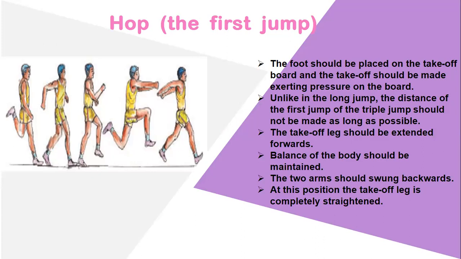Next they are telling, unlike in a long jump, and this point is important, the distance of the first jump of triple jump should not be made as long as possible.